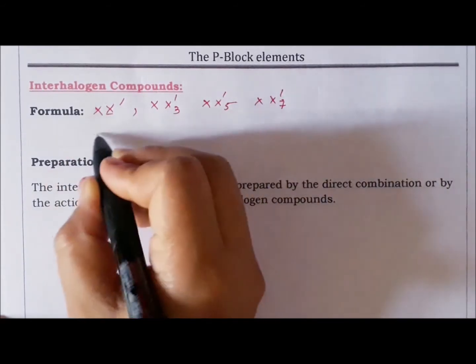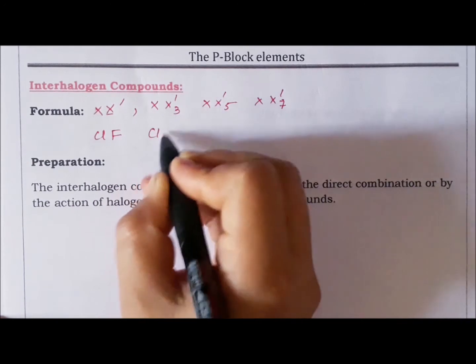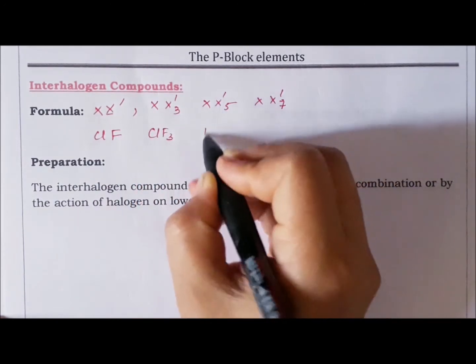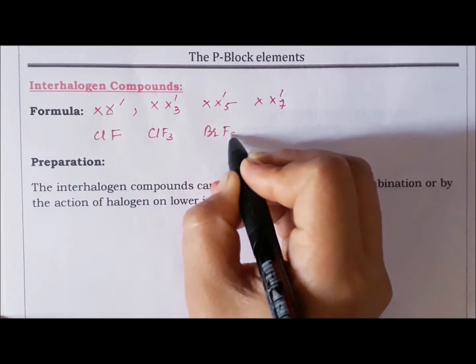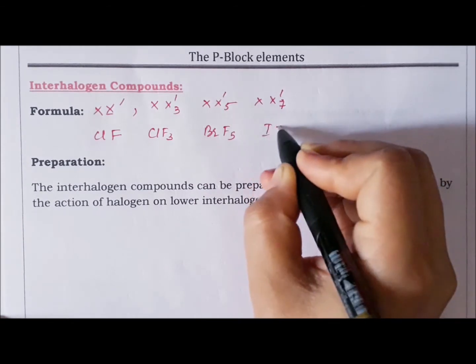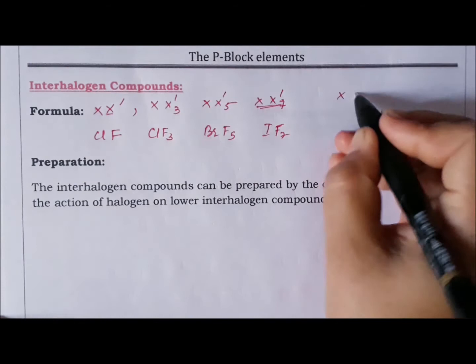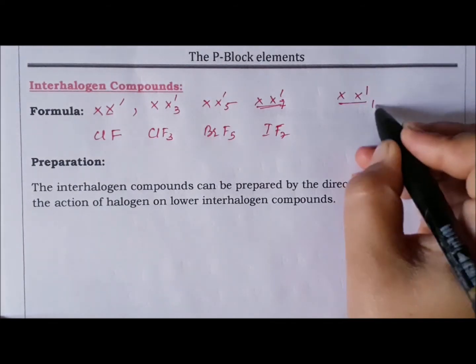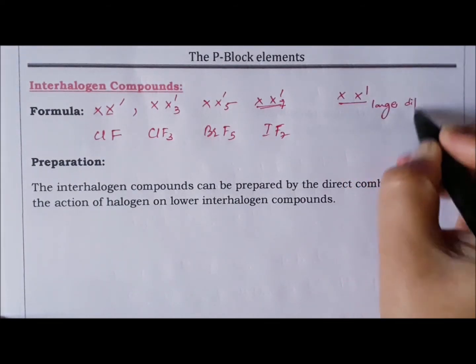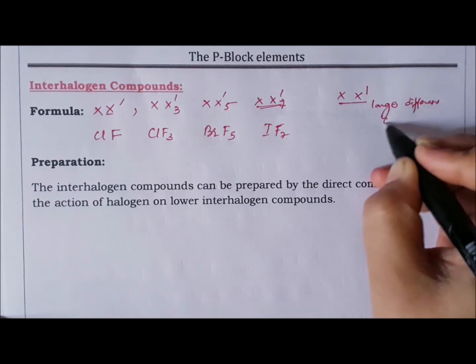Now example, ClF3, okay, then BrF5, त्यसरी नै IF7. Now यहाँ के हुनु छ, यो यता के हुन्छ भने x र x dash को there will be large difference, okay, in atomic size.